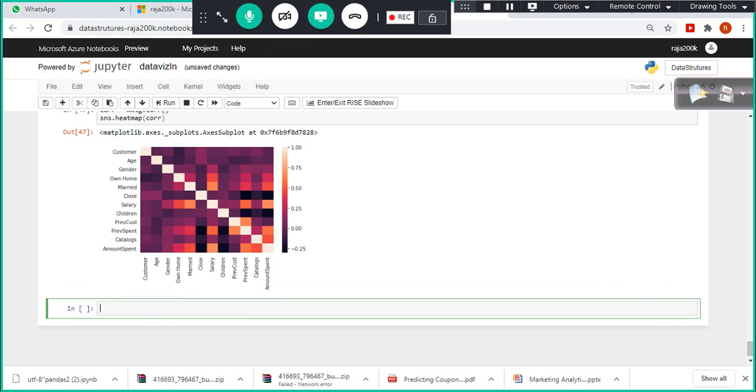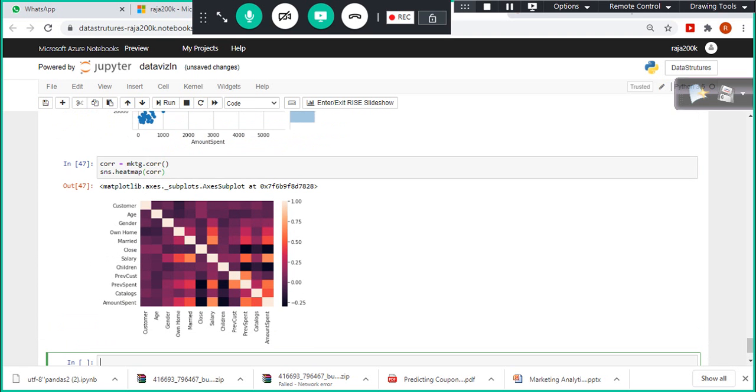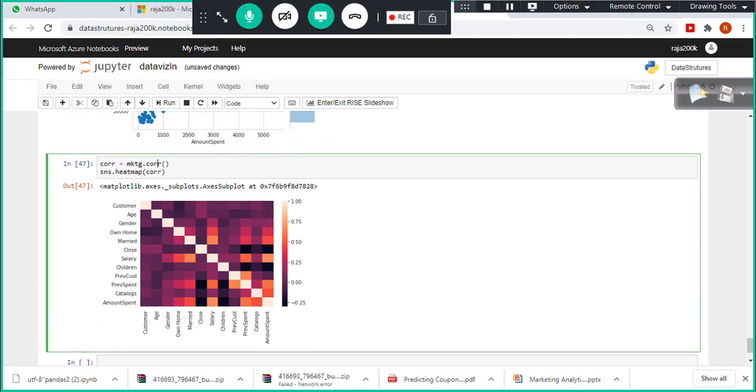Look at here. So how to interpret this one? This is kind of your baseline. As you move up here, the relationship is very good. When you see light colored, the relationship is very good. As the color becomes very dark, that means the relationship is not good, right? With this corr function, I plotted the correlation between the variables in a heat map, and here I can give annot also. annot equal to True. We have something called annot equal to True.